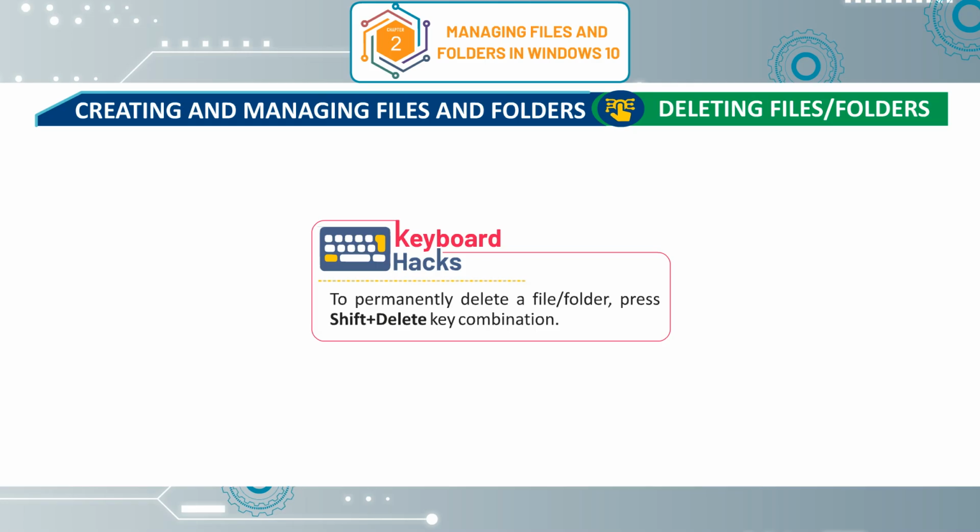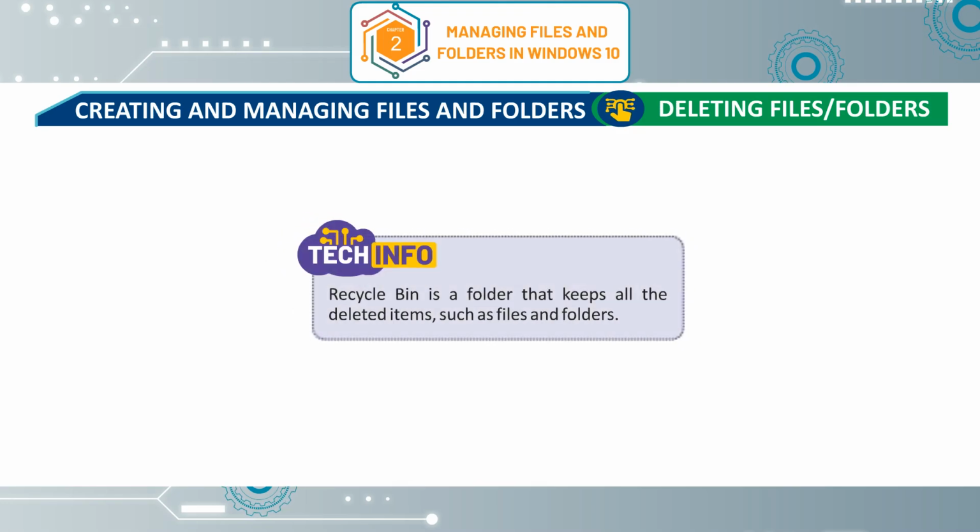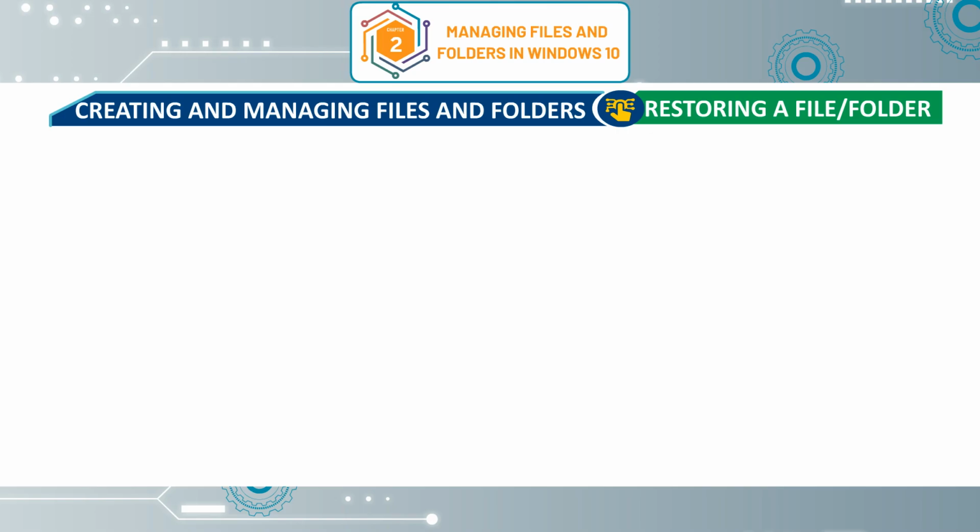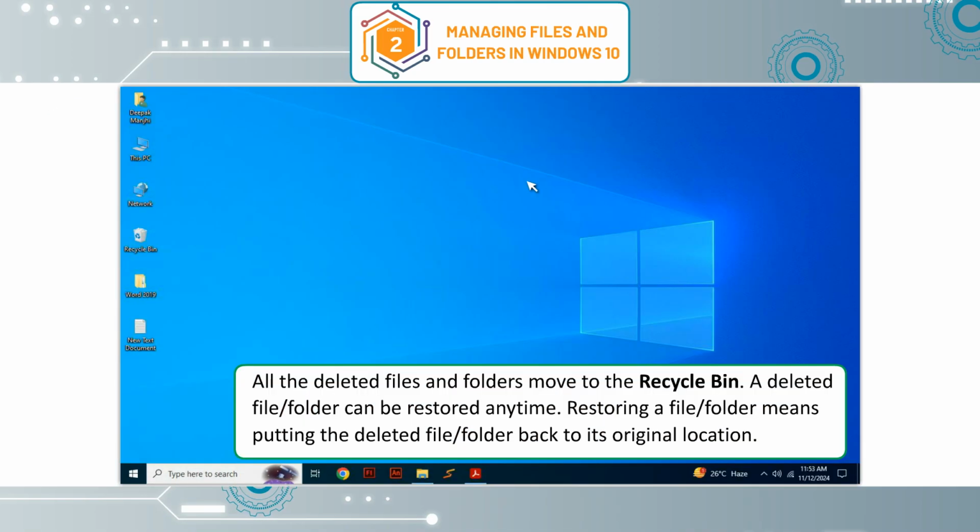Keyboard hacks. To permanently delete a file or folder, press the Shift plus Delete key combination. Tech Info. Recycle bin is a folder that keeps all the deleted items such as files and folders. Restoring a file or folder. All the deleted files and folders move to the recycle bin. A deleted file or folder can be restored anytime. Restoring a file or folder means putting the deleted file or folder back to its original location.